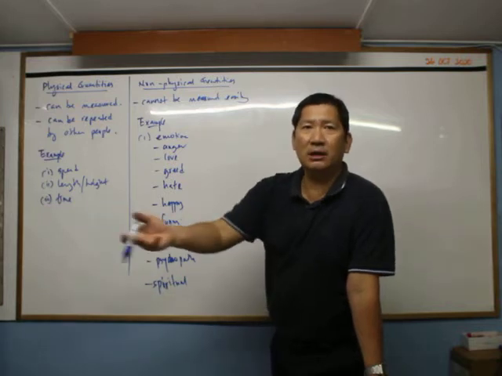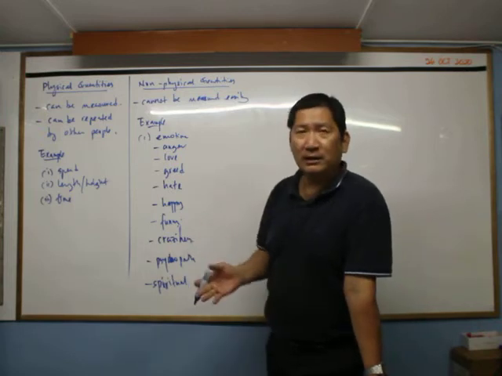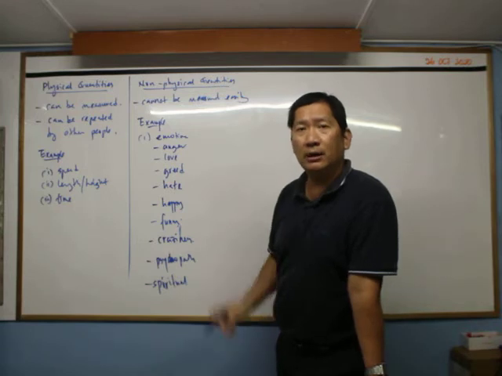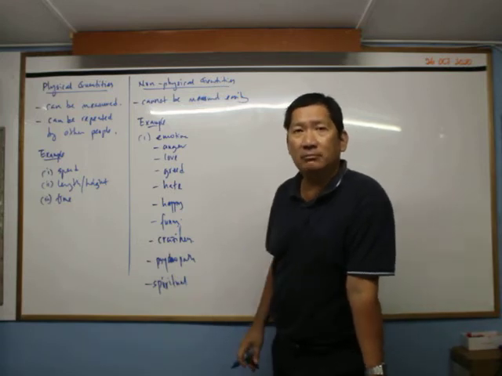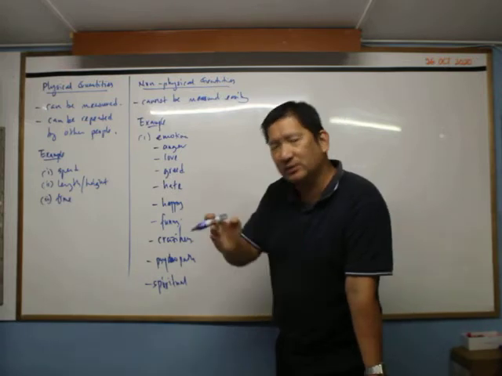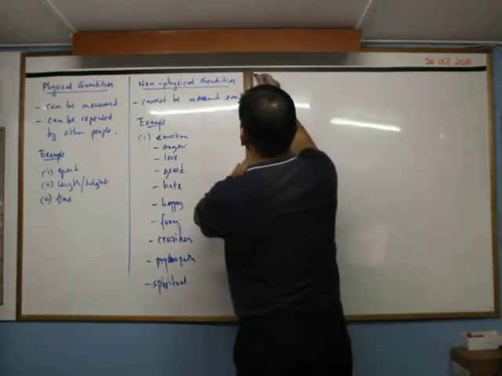So if you say a physical quantity is something that we can only measure, can only be seen, that is not entirely true. How about time? Can you see time? No, we see the process happen, so we assume that something actually passed together with it. That is time. So these are examples of non-physical quantity.